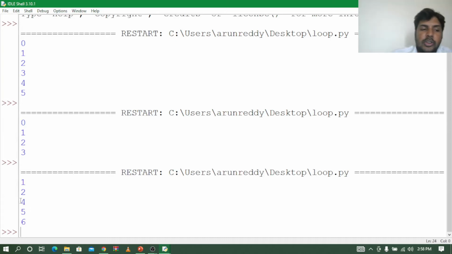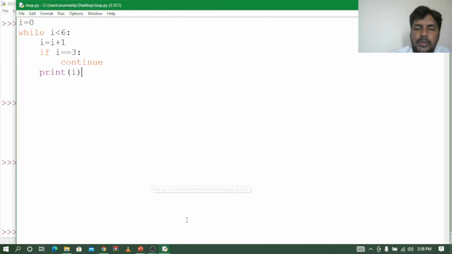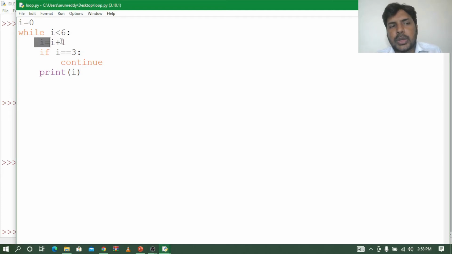Nice. Now you can see it is not printing 3. Why is it not printing 3? Let us go to the program so you can understand. First I have taken i is equal to 0. I have increased it to 1. I just check 1 equal to 3? Sorry, 1 is not equal to 3. Condition failed. So it has printed 1. Again it goes back to the while condition. It has become 2 by incrementing, again it is checking the condition 2 is equal to 3. No. So it is skipping the statement and it is printing 2.